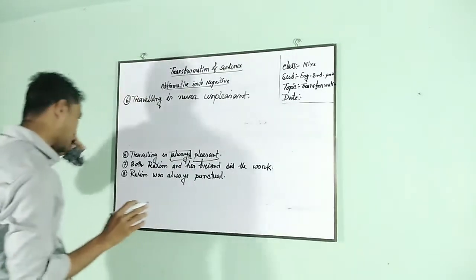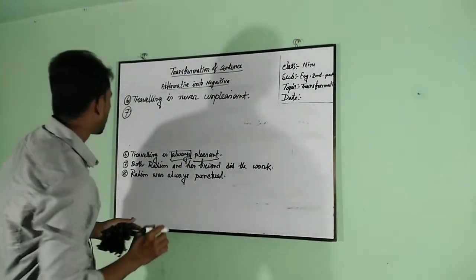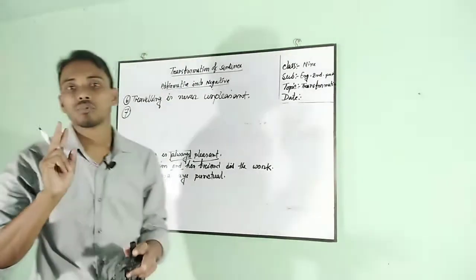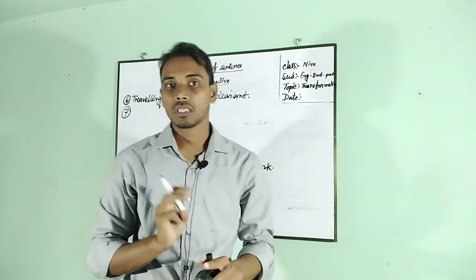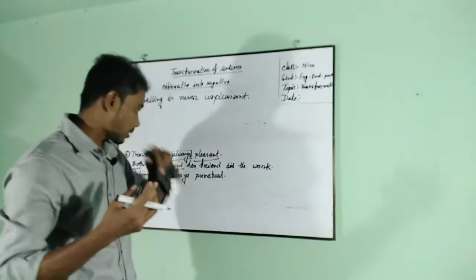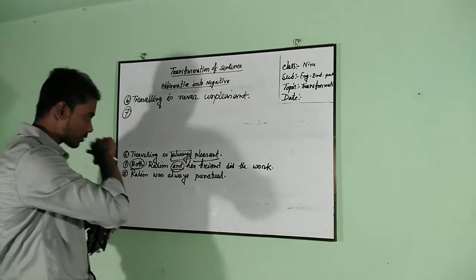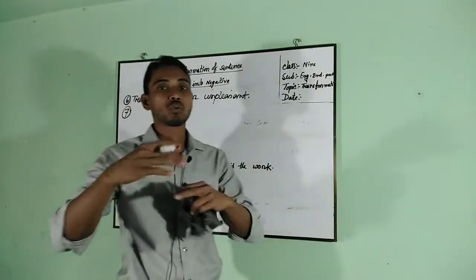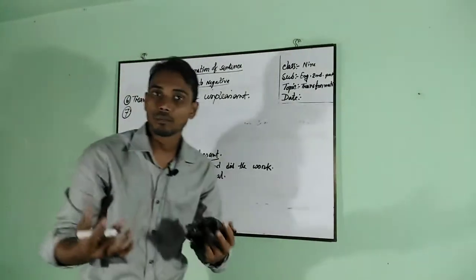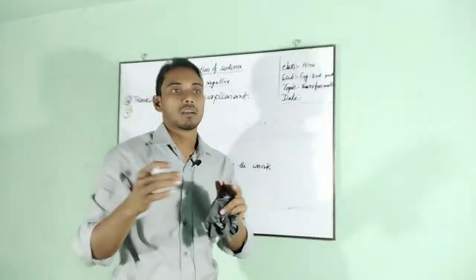Okay. Number 7. Both Rohim and his friend did the work. If two subjects are connected with both and, we should change this conjunction. Here both and is a correlative conjunction. Okay, correlative conjunction. Instead of both and, we have to write another conjunction.